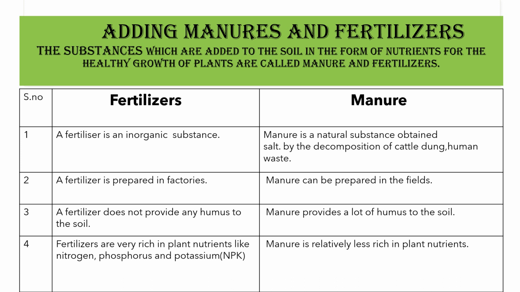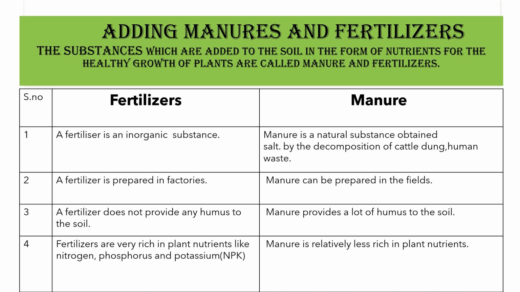It is obtained from the minerals that are present in the earth's crust, and it is prepared in the factory. A fertilizer does not provide humus to the soil, but of course, it is rich in plant nutrients like nitrogen, phosphorus and potassium, which are very much required for the growth of the plants.